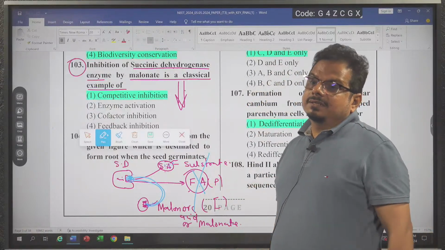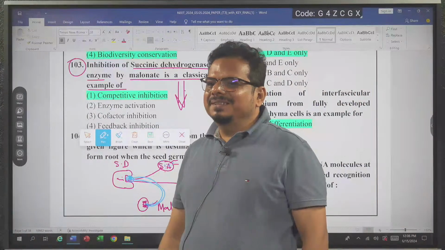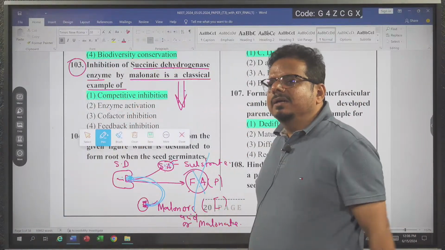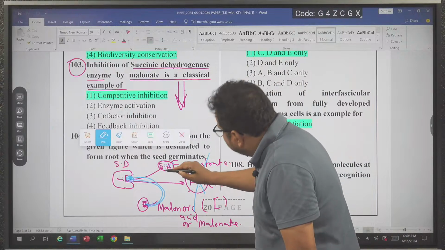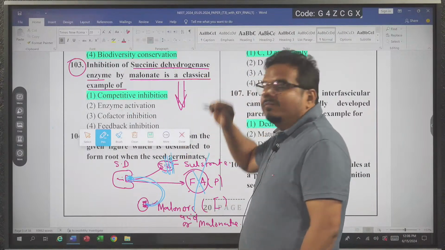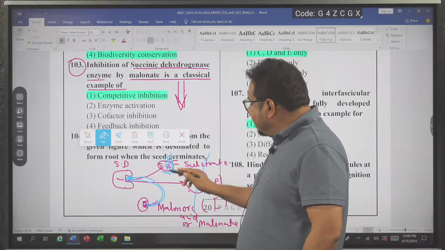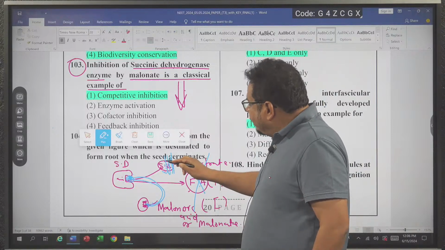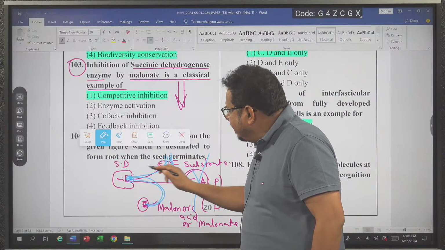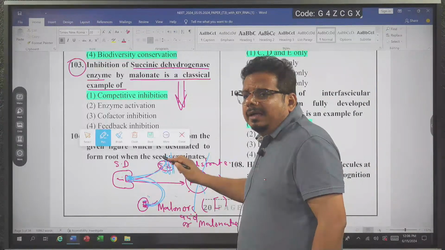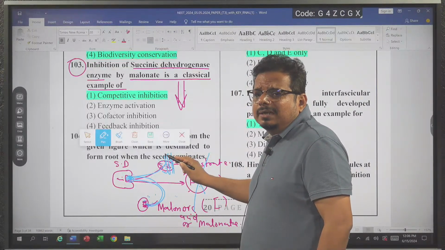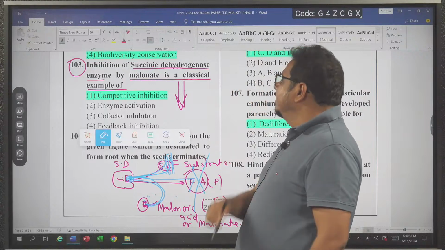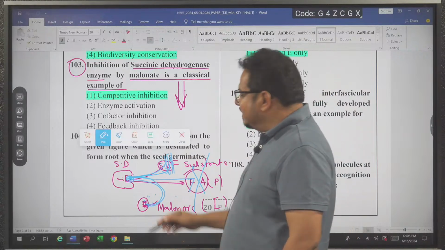Now you can ask, sir, how will they start the Krebs cycle once again? If one cell wants to continue the Krebs cycle, they will increase the concentration of which one? Succinic acid, which becomes greater than which one? Malonic acid. Now when this is going to bind, both will fight together. In the fight, whose concentration is more, they win, they are the winner. Once again the reaction starts.